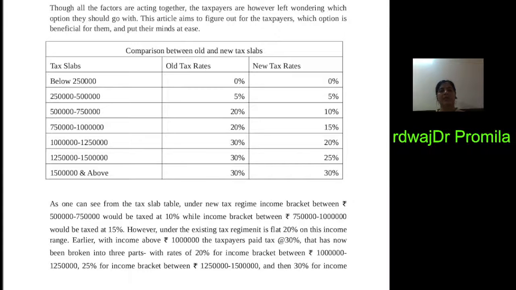In the next step, which is above 7,50,000 and up to 10 lakh, in the old tax regime the rate was 20%, but in the new tax regime it is only 15%. For the next slab it is 30% in the old tax regime, and in the new tax regime it is 20%. For the slab of 12,50,000 up to 15 lakh, it is 30% in the old tax regime, but only 25% in the new tax regime. And above 15 lakh, both tax regimes have the same tax rates.